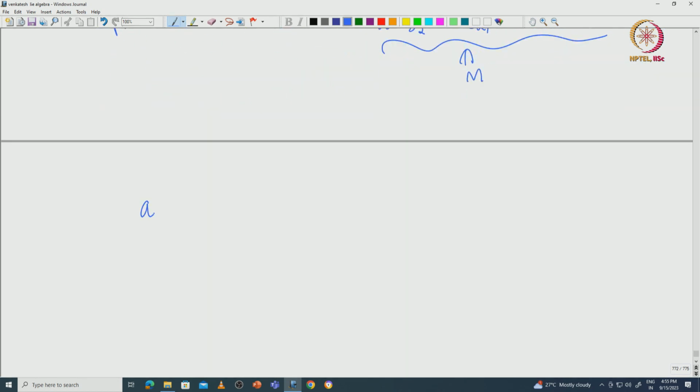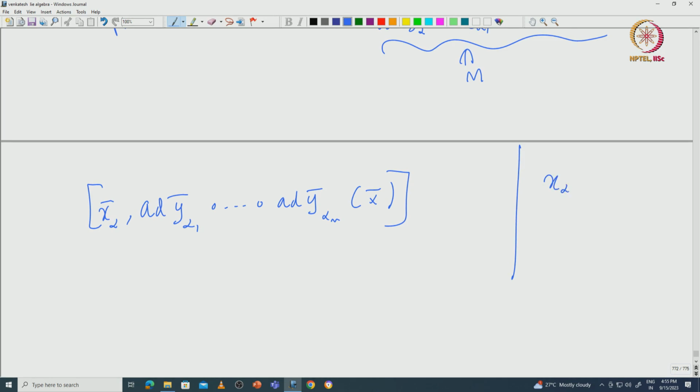So, we take this, add y alpha 1 bar composition etcetera composition add y alpha m bar applied on x bar, and then take x alpha bar on this. Okay. So, note that this x alpha bar is nothing but x alpha comma x dash alpha dash, where alpha is coming from pi.